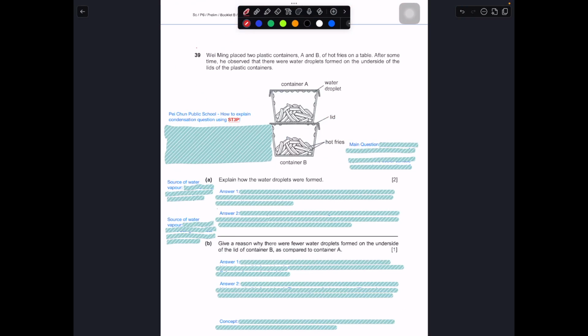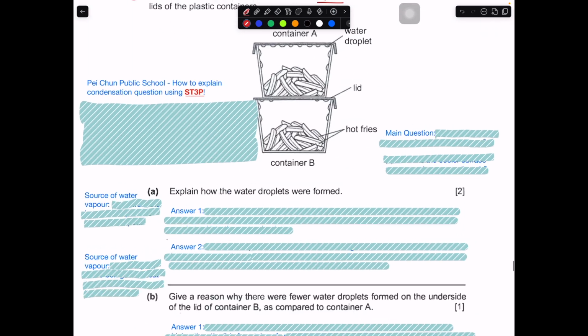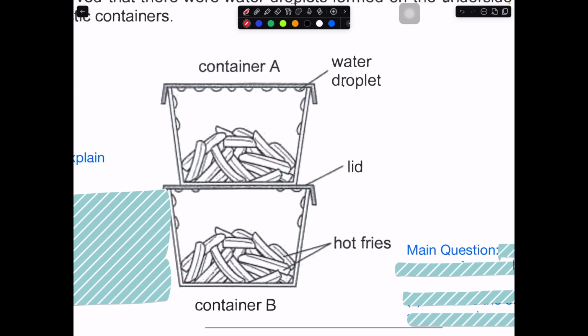Question number 39 is on the topic of water, specifically evaporation and condensation. Wei Ming placed two plastic containers, A and B, of hot fries on the table. After some time, he observed that there were water droplets forming on the underside of the lid of the plastic container. Take a look at this diagram very carefully.